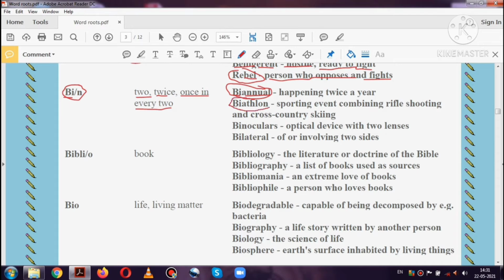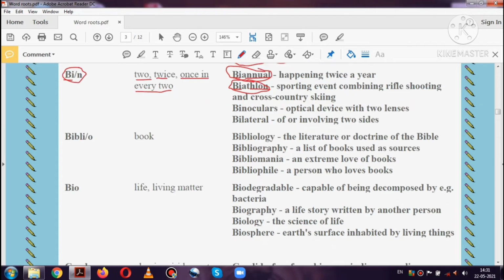Next word is biathlon. Bi means two and thlon means any sporting event, like rifle shooting or cross country skiing, is known as biathlon. Next word is binoculars. So here bi means two and nocular means any device which has two lenses. So binocular is an optical device with two lenses which is used to see objects which are far away clearly.